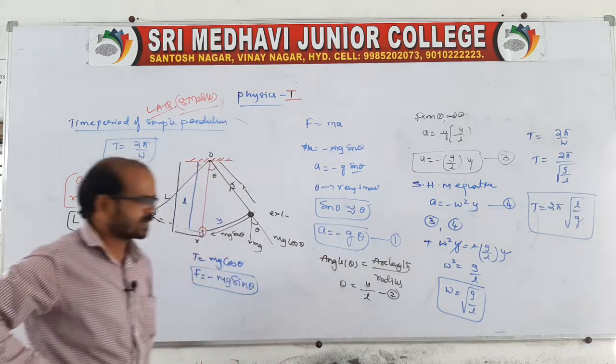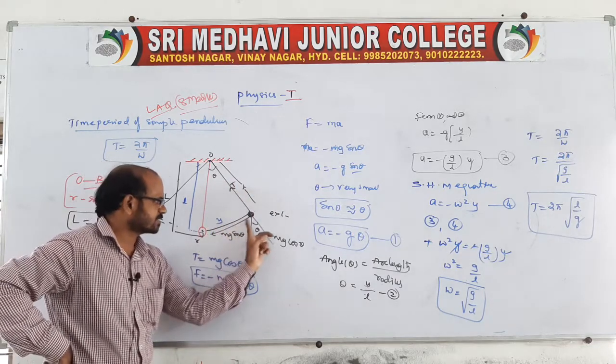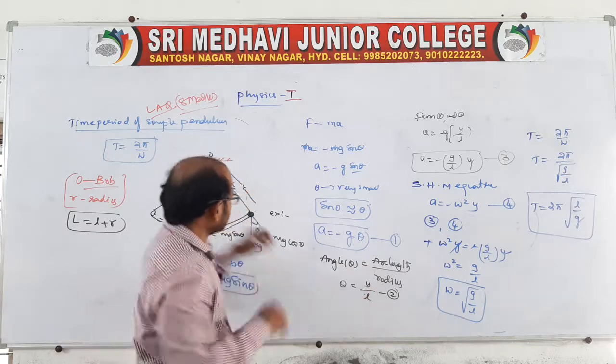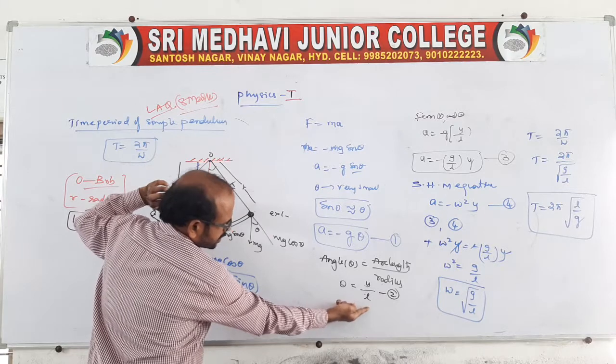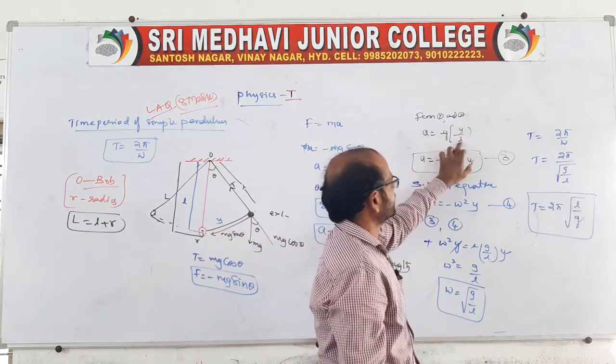Theta is nothing but arc length by radius. What is the arc length here? It is pulled aside by a distance y, so the arc length is y. What will be the radius? This will be the radius of the circle, so L. Write this value for theta here. Yes, a is equal to minus g into y by L.